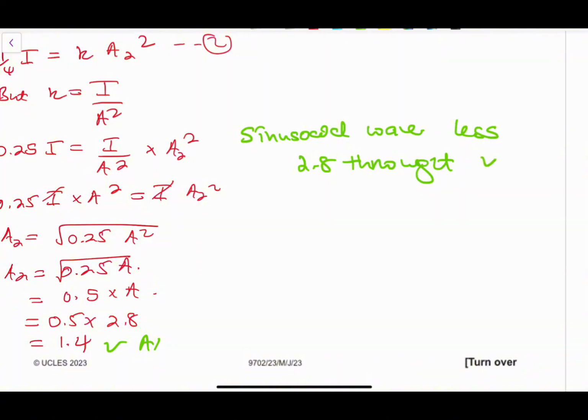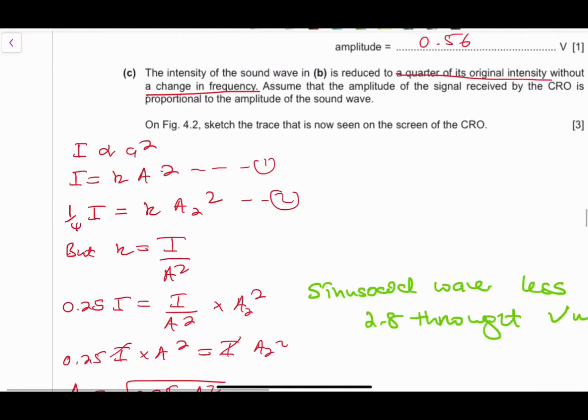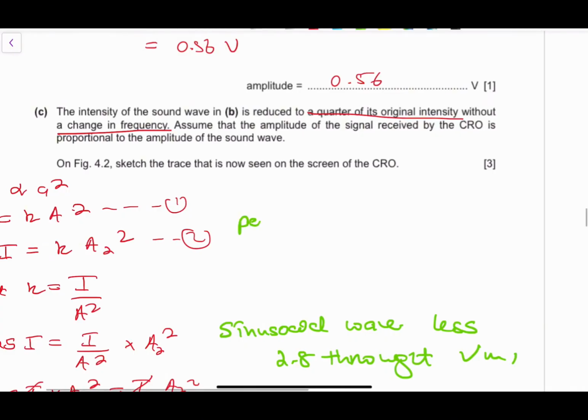This is going to get you your M1 mark, and your A1 is coming from the amplitude itself. The last one is a B1 mark. They're going to give you that because it's the same period throughout. So those are the 3 marks.